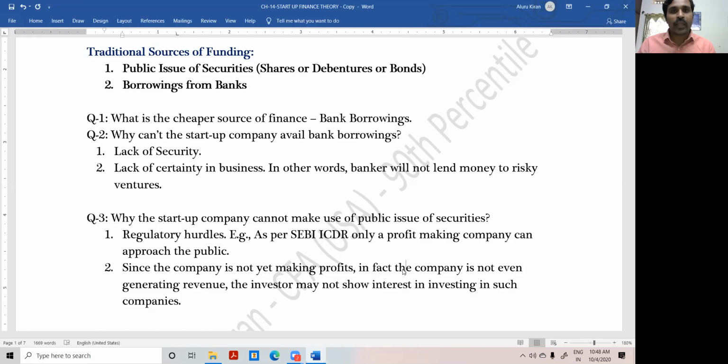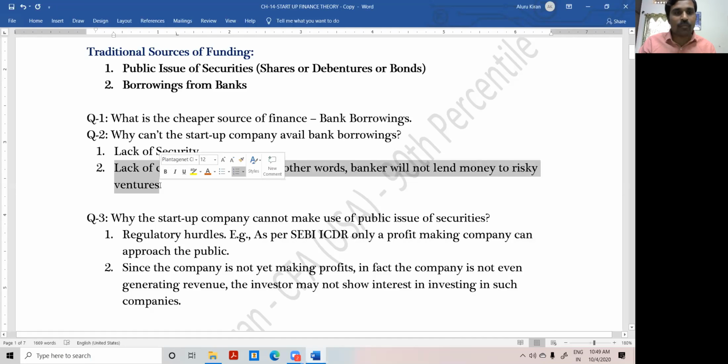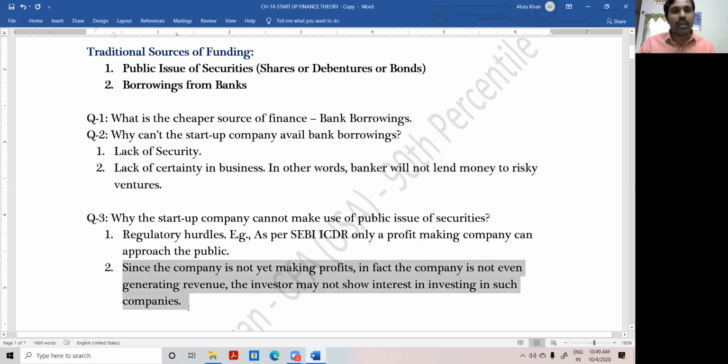It is a new model. It's a new way of interaction among the people. Social media. So therefore, it is very risky to invest in such companies. Optimistically, I am saying, more than 90% of startups are failures. 90%. That is for sure. That is the very reason why the bankers and normal retail investors are not willing to take this.